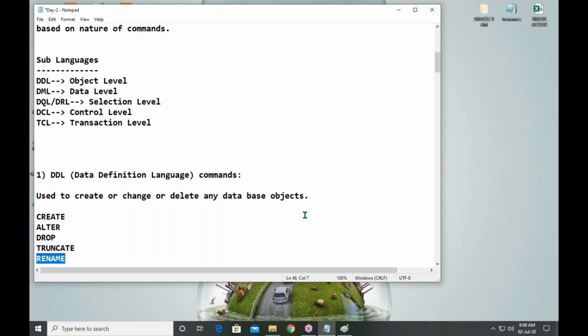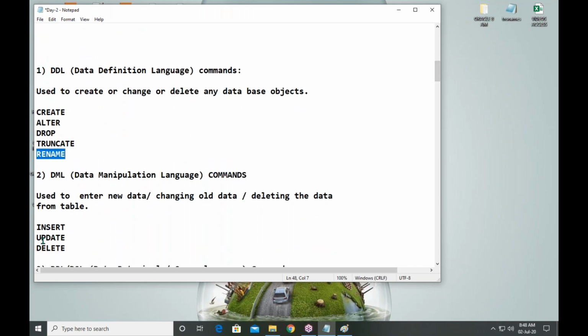Okay, table created. Assume that the table is created. What is the purpose of a table? Store data. How can I store data? Insert data. Already data is stored. How to modify data? Update data. If there is any unnecessary information, how to delete data? Delete command. Insert, update, delete.